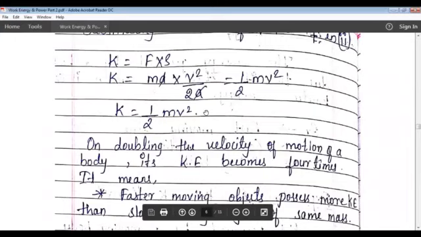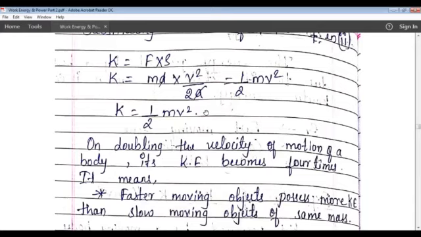By this expression, what will you understand? On doubling the velocity of motion of a body, the kinetic energy becomes 4 times. The kinetic energy of the body depends on the square of its velocity of motion. So when you double the velocity of a body, the kinetic energy will become 4 times.